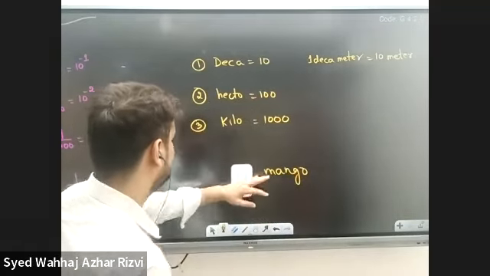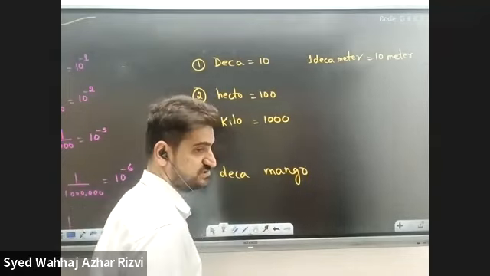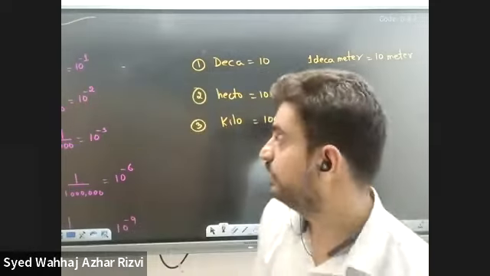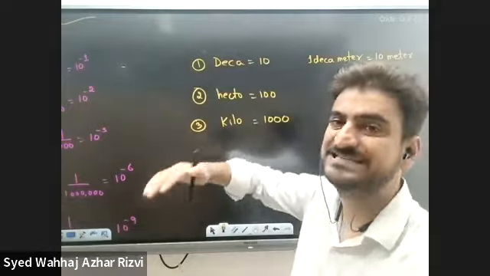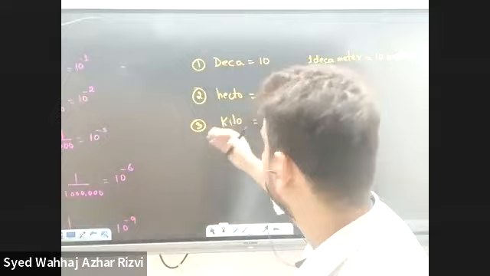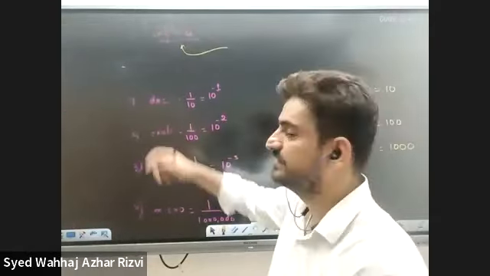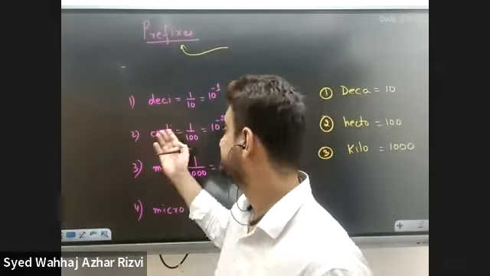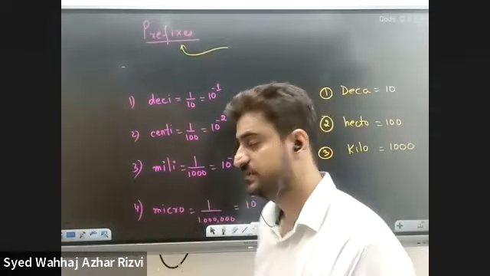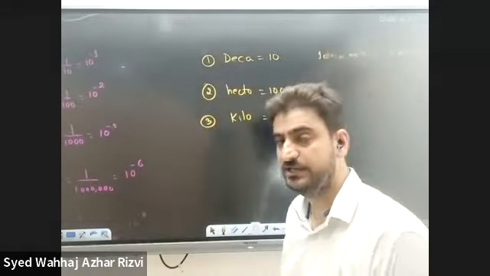A deca mango means 10 mangoes. So when we say deca, we multiply by 10. Hecto, we multiply by 100. Kilo, we multiply by 1,000. When we say deci, we divide by 10. Centi, we divide by 100. Milli, we divide by 1,000. That is the difference between deci, centi, milli, and deca, hecto, kilo.